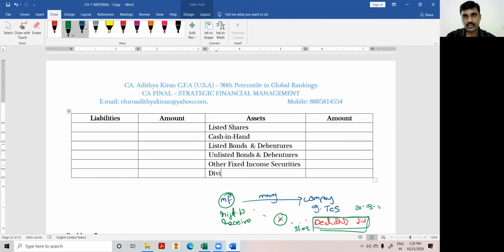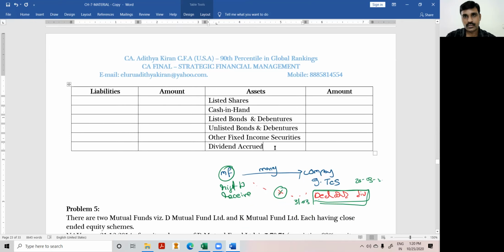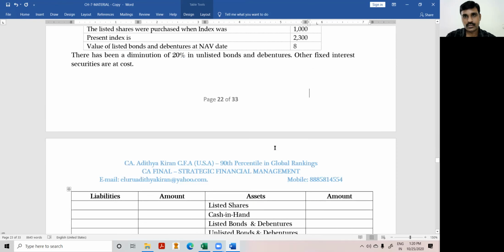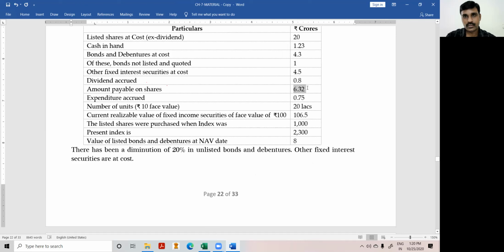Dividend accrued is the asset. The company in which the mutual fund has invested has declared the dividend, but it is not yet paid. Dividend is declared but not paid, therefore it is called dividend accrued. That is an asset. Next, amount payable on shares.